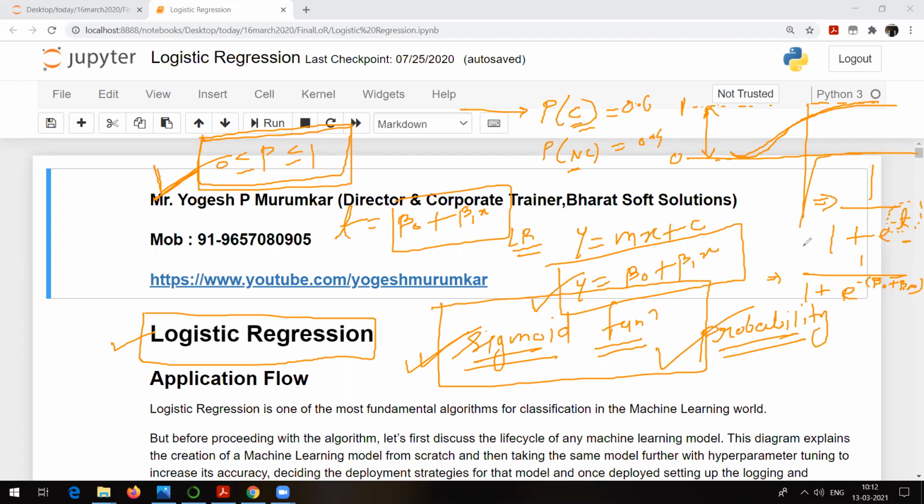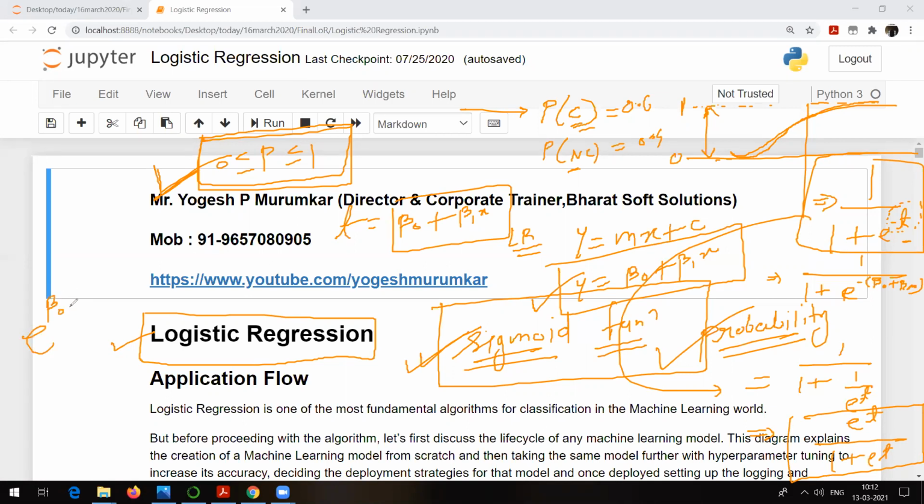Or this equation, I could have written like this also. See, 1 upon 1 plus e raised to power minus t, if you write it down systematically, will be e raised to power t divided by 1 plus e raised to power t. So this is going to be the equation of the sigmoid function. That means if I replace t with beta 0 plus beta 1x, the equation is going to become e raised to power beta 0 plus beta 1x divided by 1 plus e raised to power beta 0 plus beta 1x.